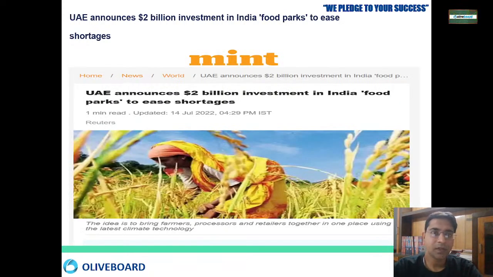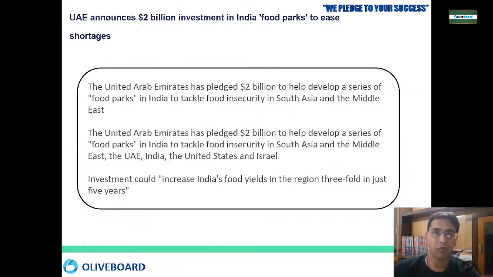Now, UAE has announced a $2 billion investment in Indian food parks to ease the shortage. The United Arab Emirates has said that they are going to invest around $2 billion to develop a series of food parks in India. Why?